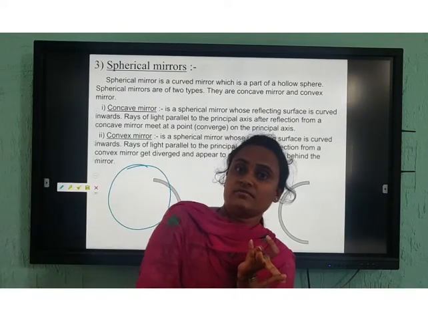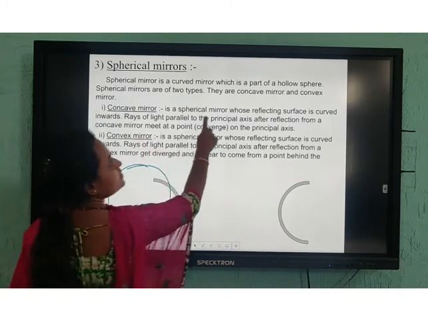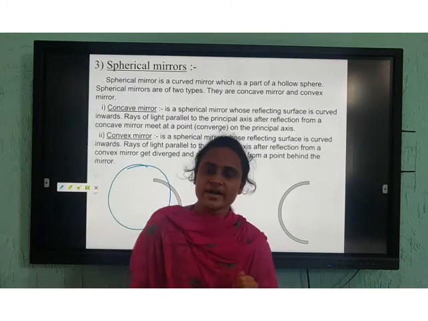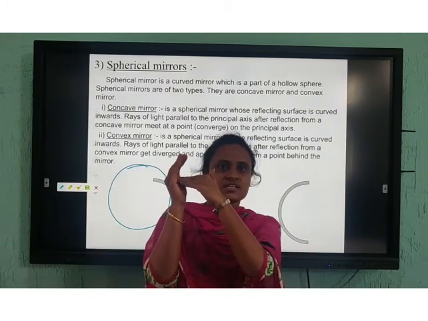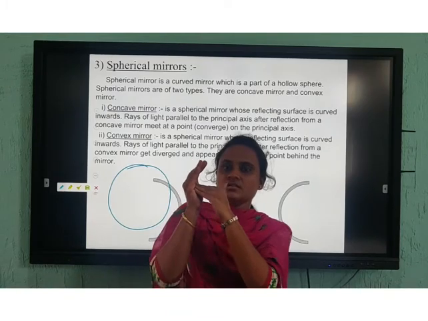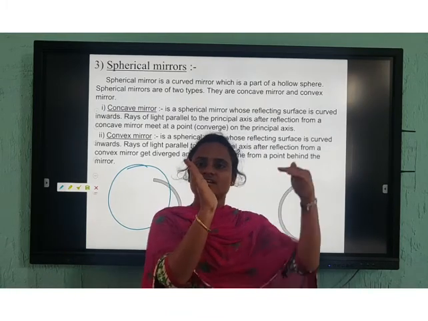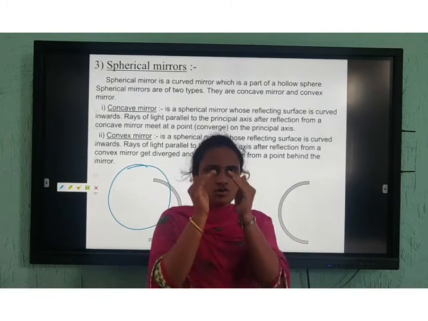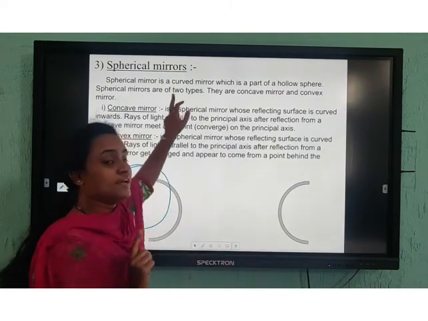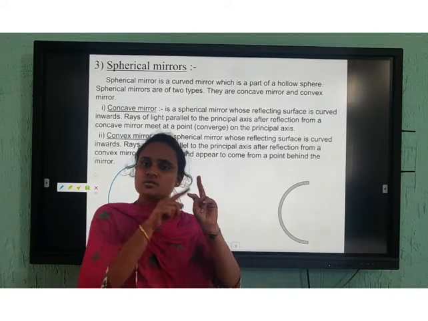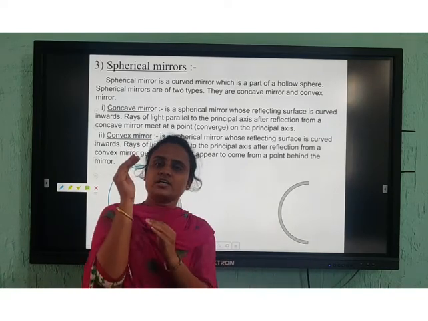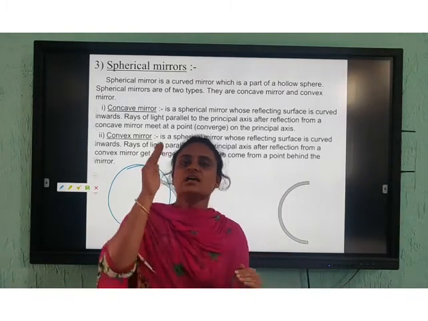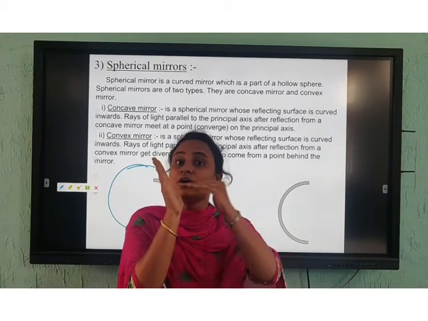Now, what do you mean by concave mirror? A concave mirror is a spherical mirror whose reflecting surface is curved inwards. Keep that in your mind. If the hand is towards this side, if the light is coming towards this side, this is called a concave mirror. Just keep it in the opposite direction like this. If the light rays are falling and getting diverged, it is a convex mirror. Clear? Concave, convex. So how many types of mirror are there? Two types. Which are those? Concave means it will be in this direction where light rays fall inwards. Convex means it's like this direction where light rays fall outwards.